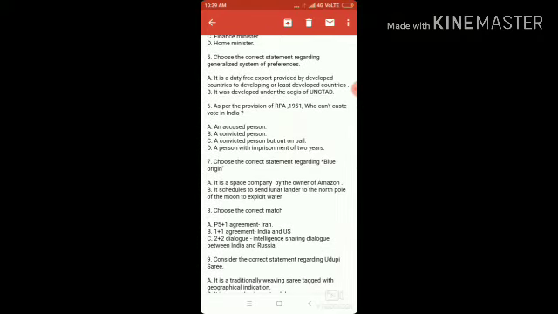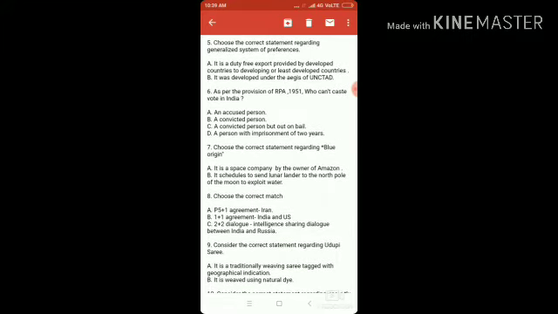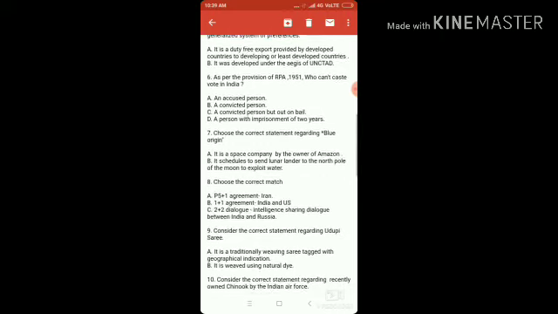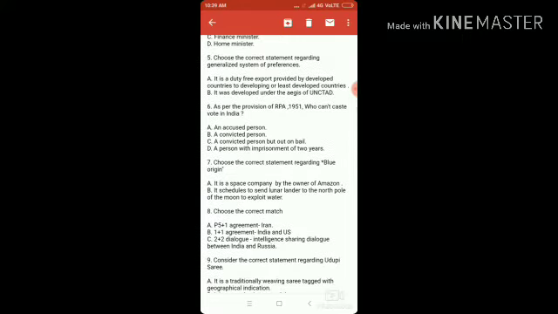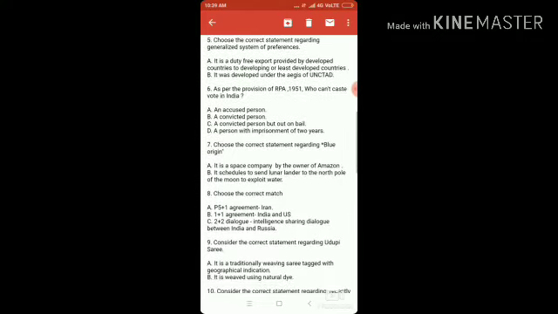It is a kind of concession given to the commercial products of developing and least developed countries which have entered the developed countries. Through this provision, developed countries give an opportunity to the developing or least developed countries to grow their export, or to grow their local trade and commerce. So option A, it is a duty-free export provided by developed countries to developing or least developed countries. Correct. It was developed under the aegis of UNCTAD. This is also correct. UNCTAD, United Nations Conference on Trade and Development.